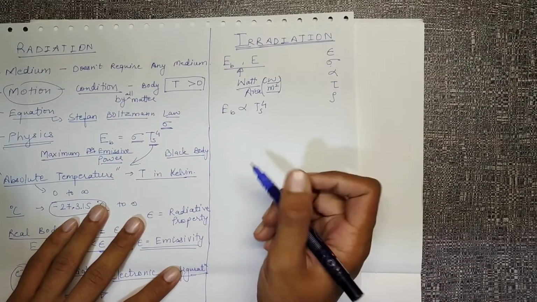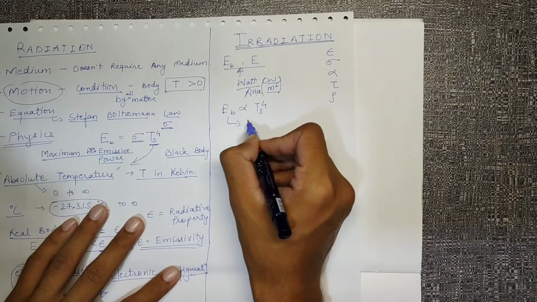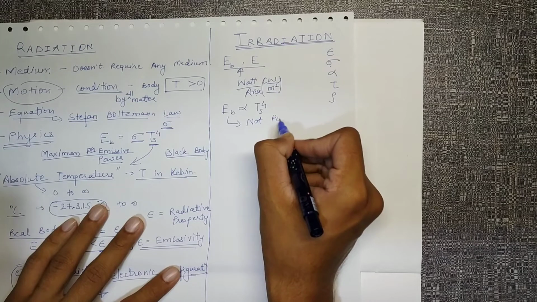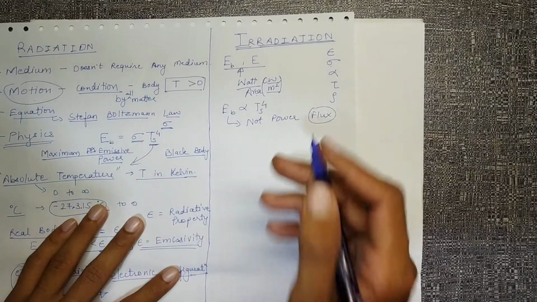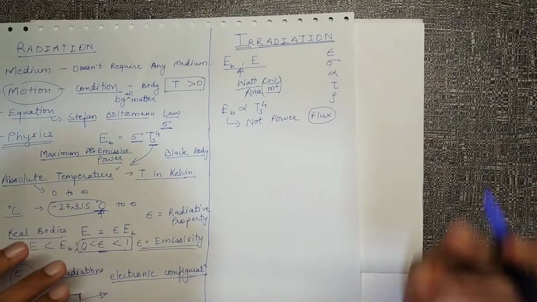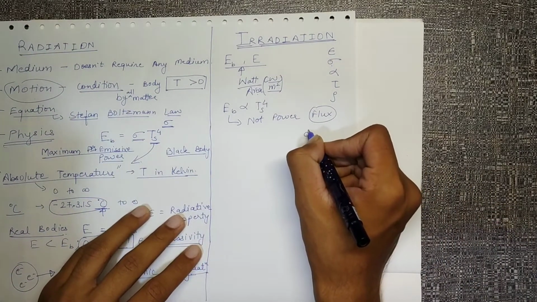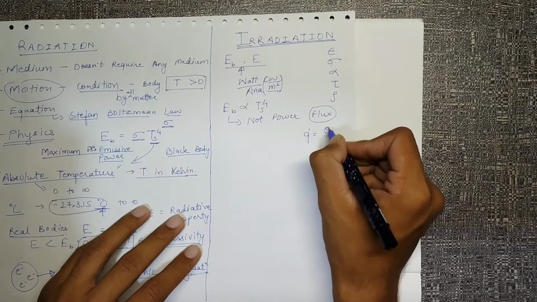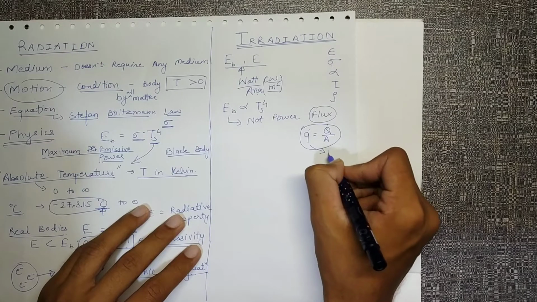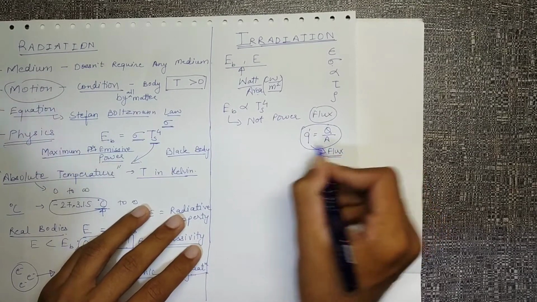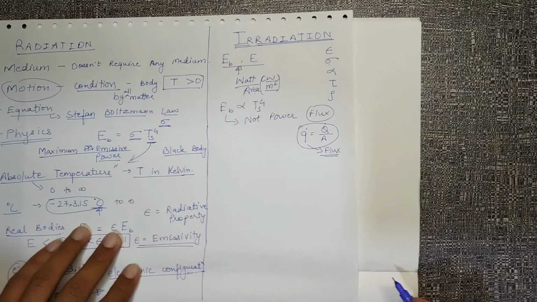Technically, because it's watts per meter square, it's not power, it's flux. Flux was the energy rate per area. Flux was defined as Q dot upon area. So this is actually emissive flux.